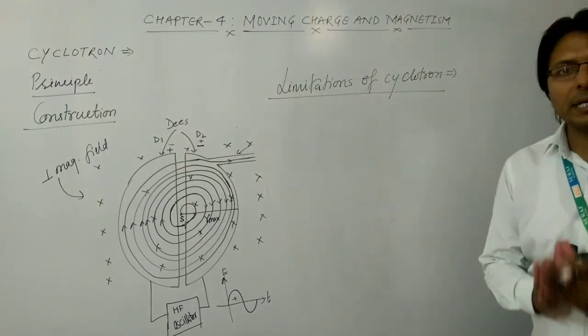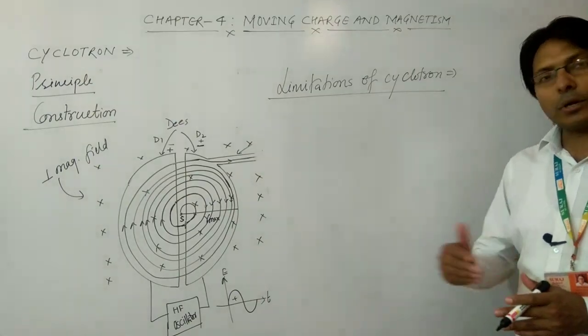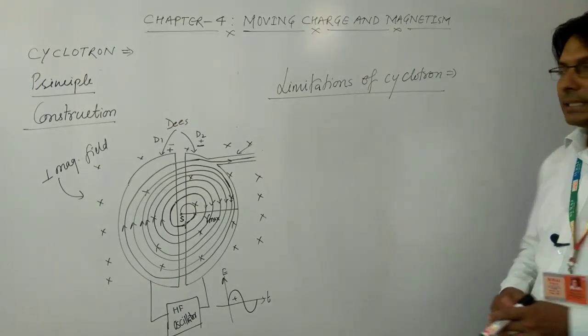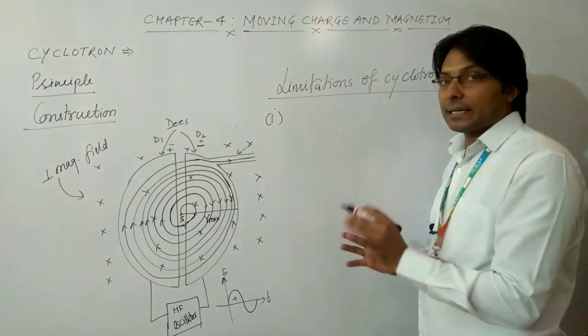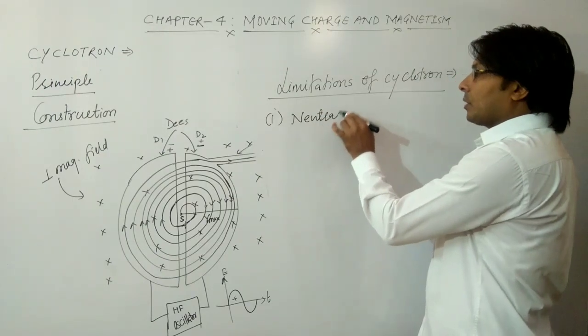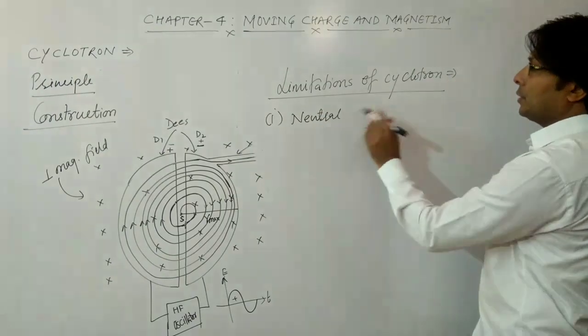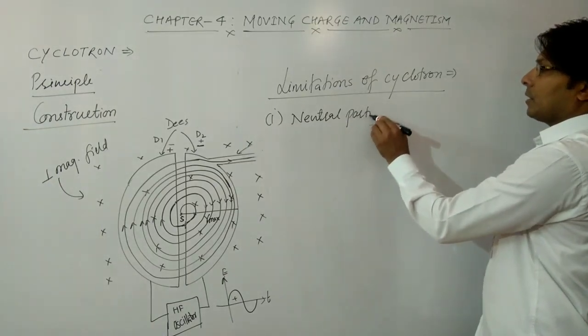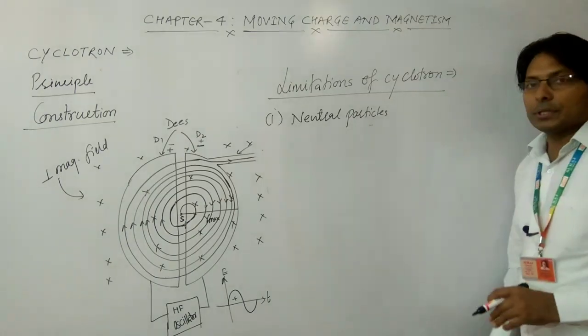As we have already discussed, with the help of a cyclotron, neutral particles cannot be accelerated. So the first limitation is that we cannot accelerate neutral particles with the help of a cyclotron.